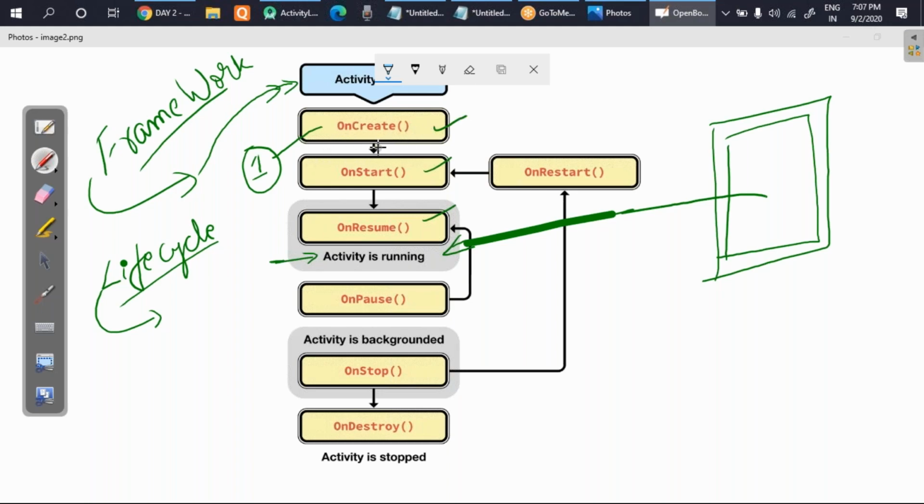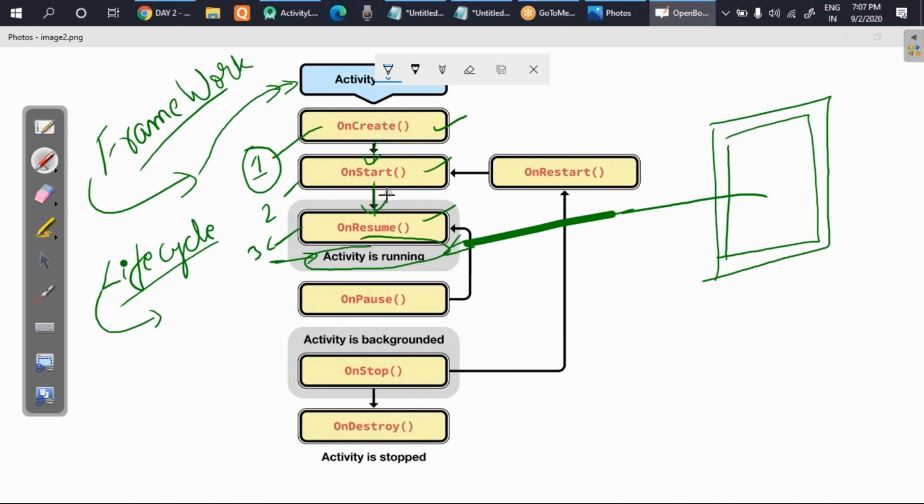Okay, and once onCreate is executed, it will move to onStart, and after completing onStart, it will move to onResume. After executing the first three methods, the activity, or you can say your app, will be in the running position. So you can assume that as soon as you are using your app, these three methods are already executed.